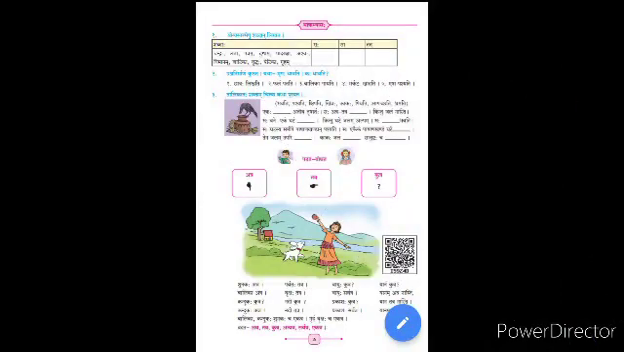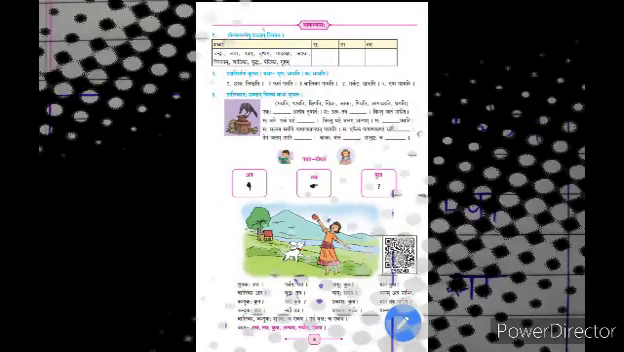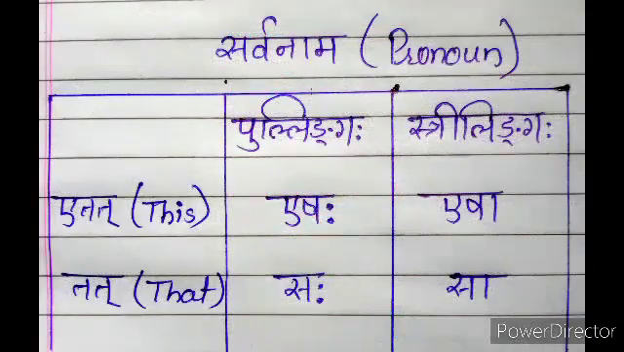In our last chapter, lesson number 1, we learned the meanings of the words Eshah, Esha, Sah and Sa. These are also pronouns. Eshah and Sah are masculine, pullingi words. Esha and Sa are feminine, strilingi words.